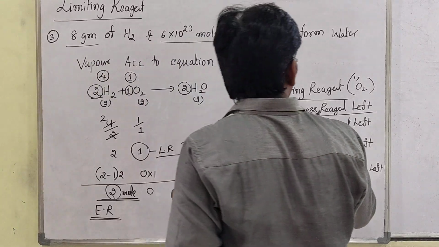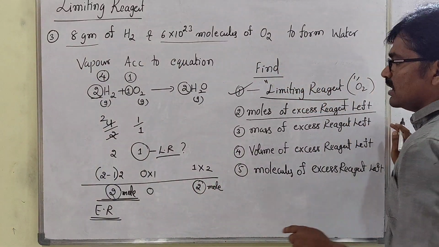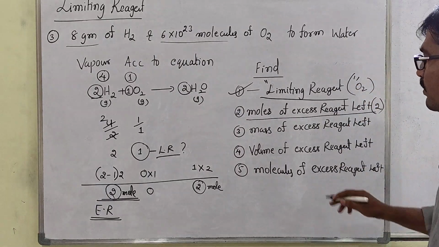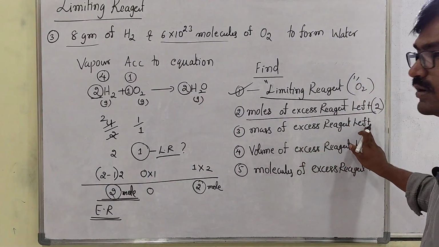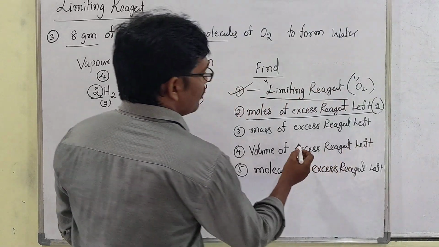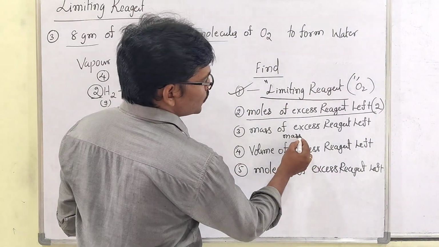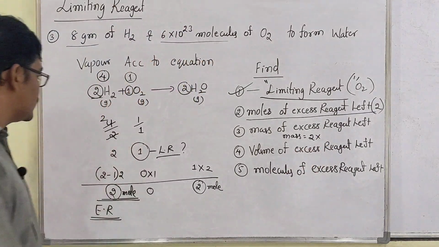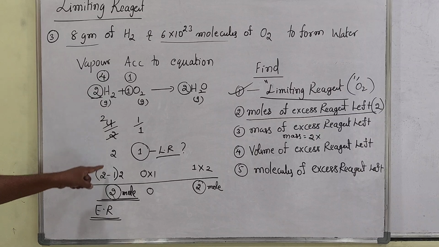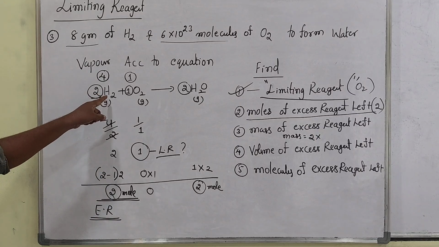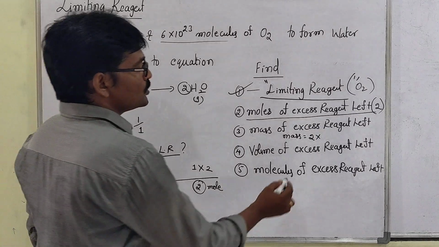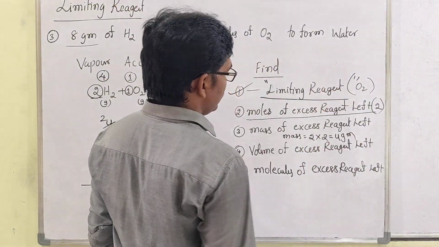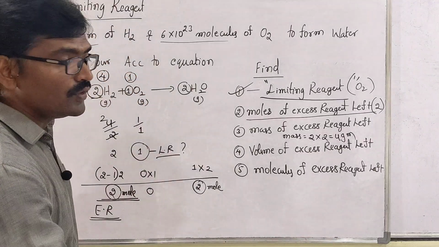So moles of excess reagent left: sir, how many moles? 2 moles you have to take. How many moles? 2 moles. Then mass of excess reagent left. How do we find the mass? So mass equals number of moles, 2. Then the excess reagent, which is it? Which is the excess reagent? Hydrogen. So hydrogen molecular mass is what? 2. So 2 into 2, then you can get 4 grams. Then the mass is 4 grams.